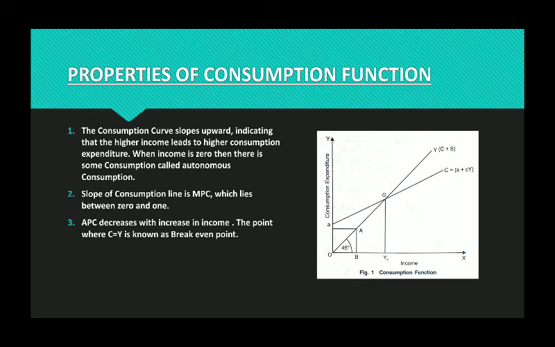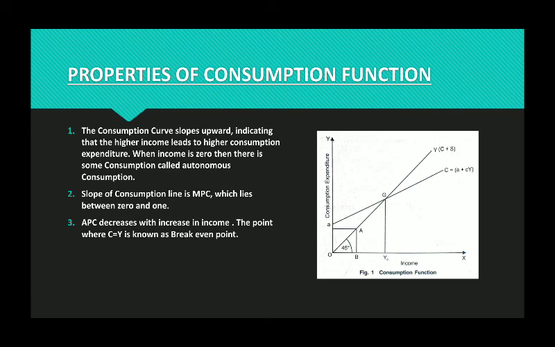The last property is APC decreases with increase in income. Yes, what is this APC? Average propensity to consume. When your income increases, consumption increases, but you will not spend in the same proportion. Obviously, if your income gets double, you will not double your consumption. You will increase your consumption, but not exactly by the same amount.